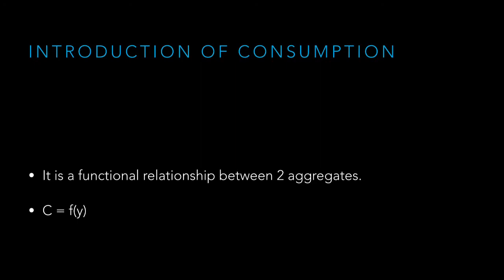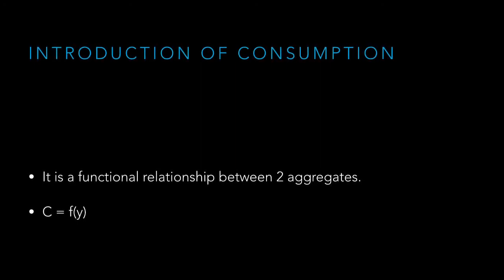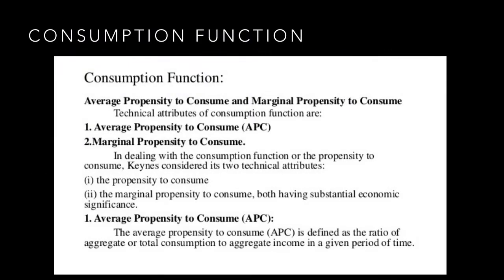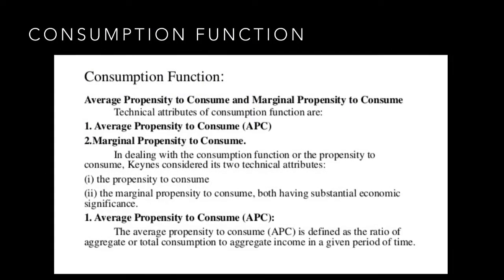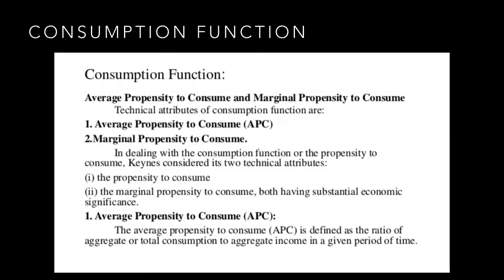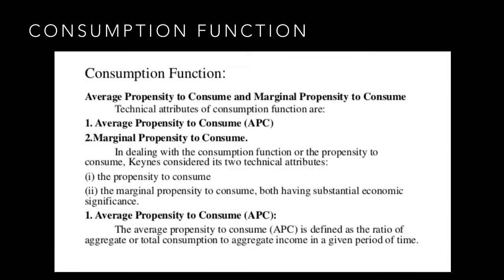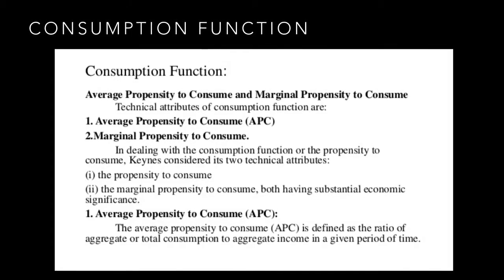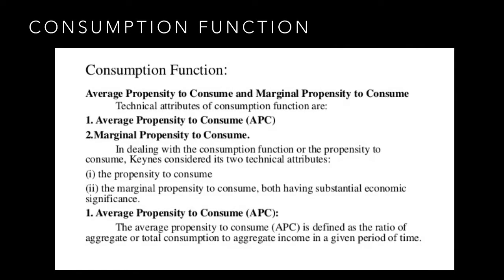Symbolically, this is represented as C is equal to F of Y, where C is consumption, Y is income, F is function. Here, we have to understand one thing. Consumption is dependent variable, income is the independent variable. This relationship is based on ceteris paribus, that is, other things remaining constant.